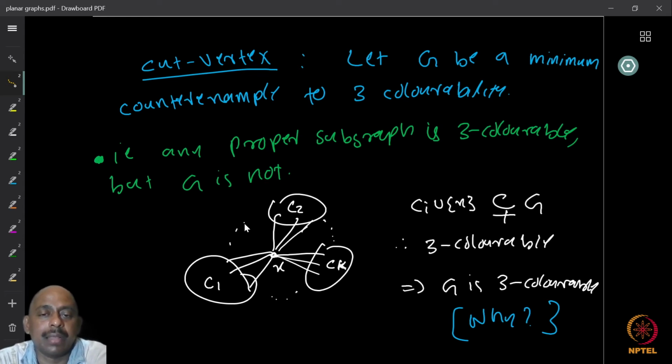Exchange the colors, so that the coloring of C2 with X is still proper, but X will get the color green again. Similarly, I can do it for each of the components. So I will make sure that X gets the same color in all the colorings of the subgraphs. Altogether, it will again be a proper coloring because each component gives a proper coloring. With X getting green, I will get a proper coloring of the entire graph.